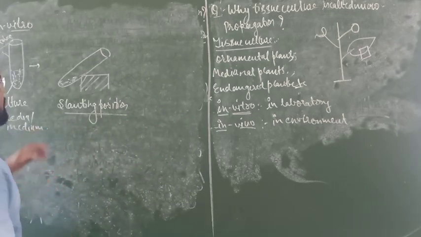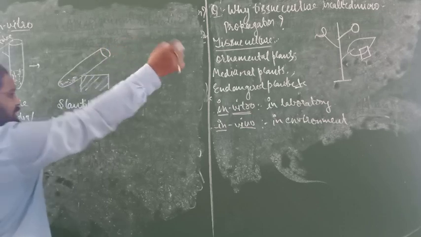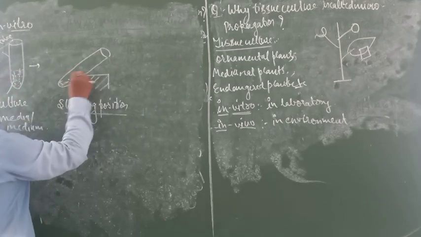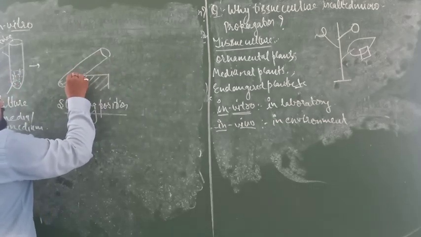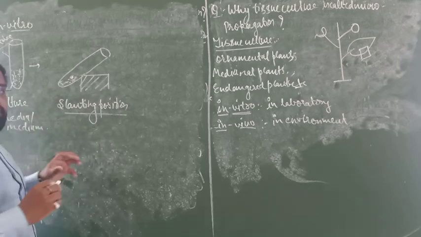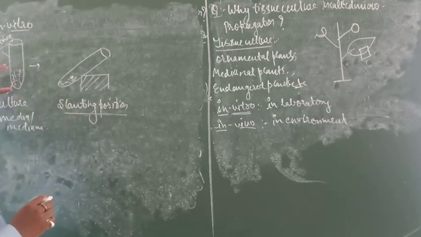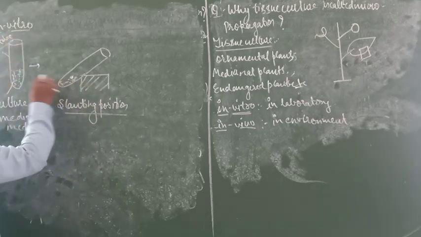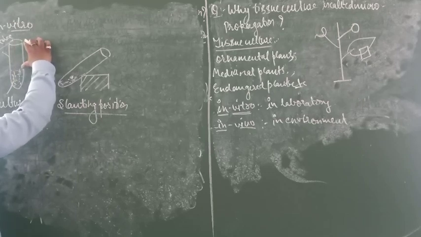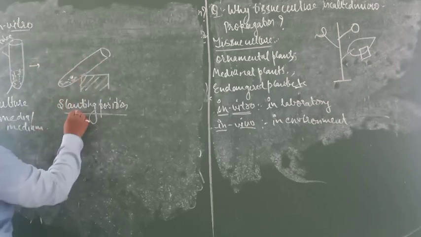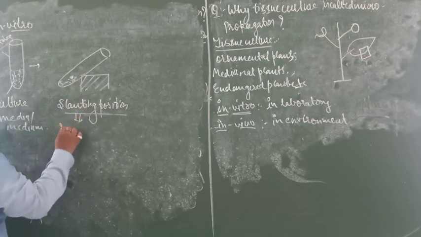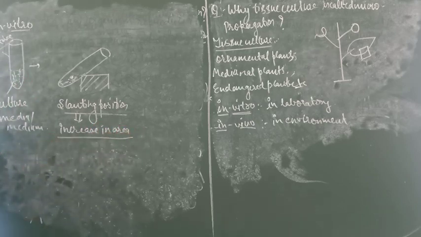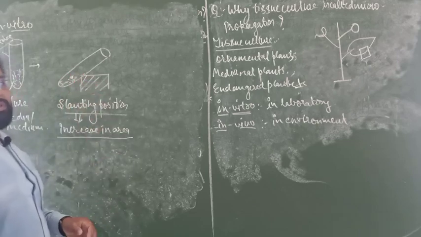The second thing is that with the help of forceps, that tissue will be placed just here. The question is asked, why do we take the slanting position, why not this position? Because here you see that the area is minimum, but here the area is maximum. So it increases the area. Only to increase the area, this position is used.